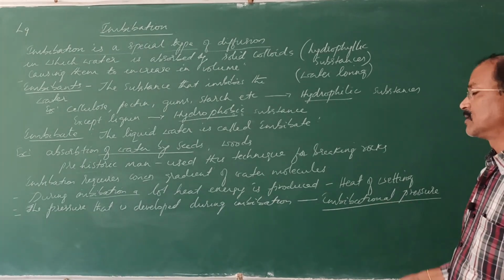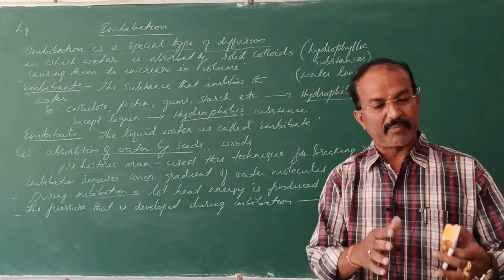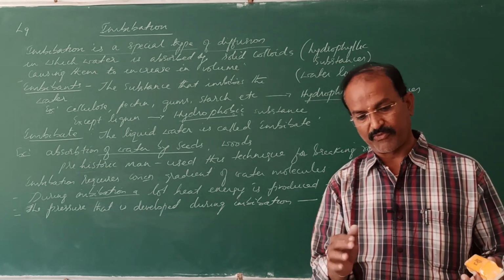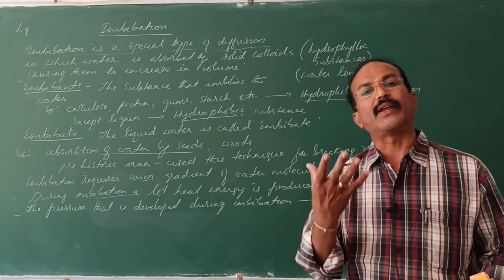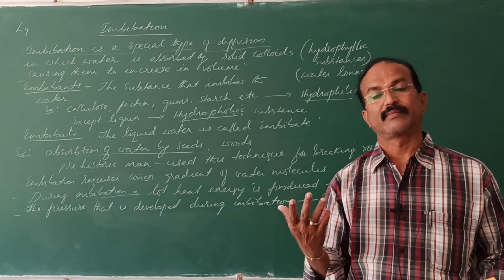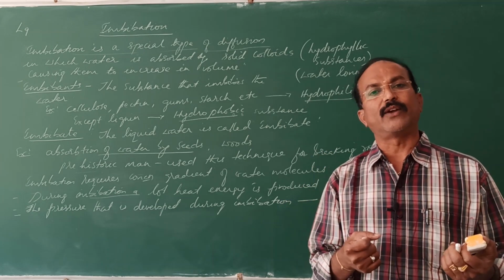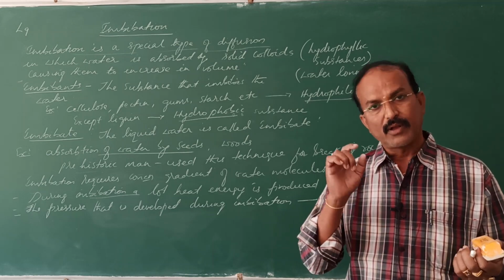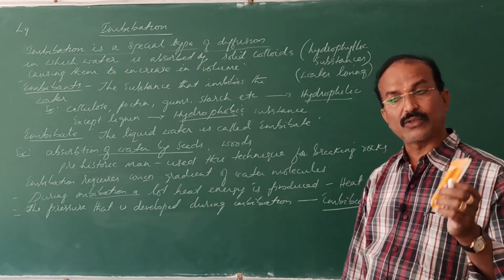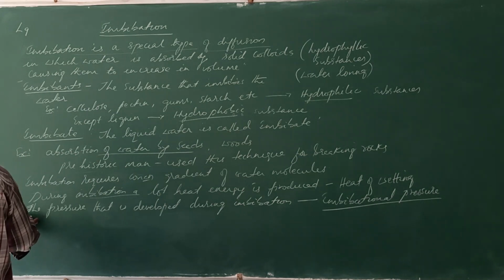That pressure in germination is why the germinating seeds come out by breaking and loosening the soil. Even if the soil becomes very hard, it can lift the soil particles and come up, isn't it? The seed coats are broken down due to this pressure created by imbibition. That much pressure is created during imbibition.